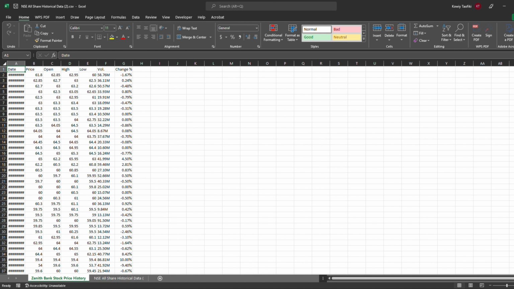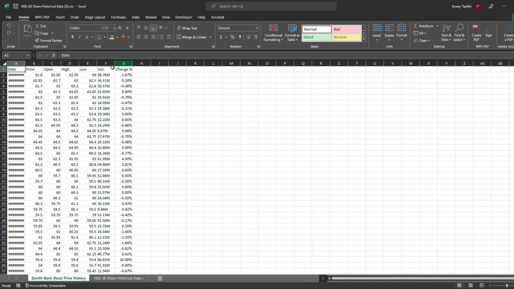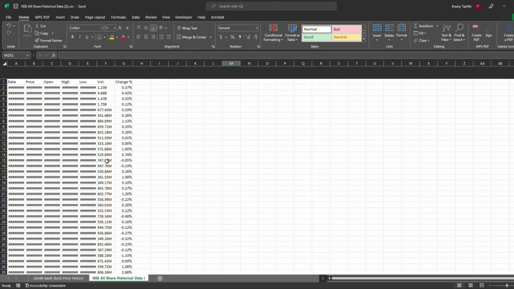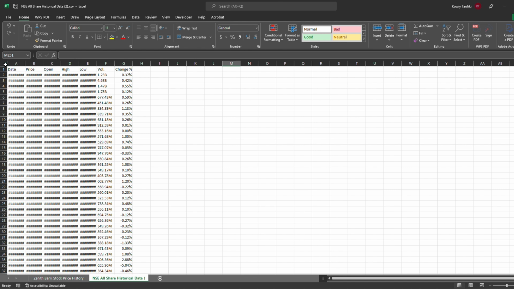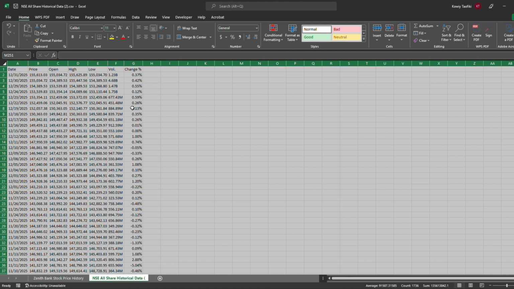Now what we want to do is calculate beta, which is the covariance of the asset, in this case Zenith Bank, returns in relation to the returns of the market, in relation to the variance of the returns of the market also. So what I need basically is the change in the stock prices. This is the date. I'm just going to select this to make it broad. So I have the change for Zenith Bank stock price, and I also have the change for the all share index. I'm just going to do Control A alongside this. So I have the change also.